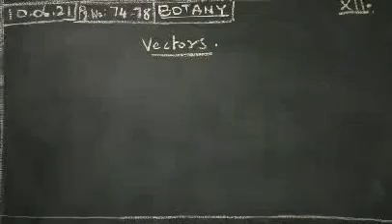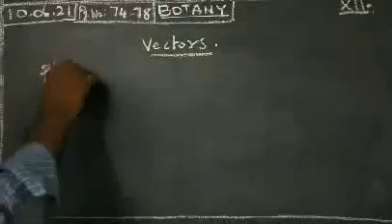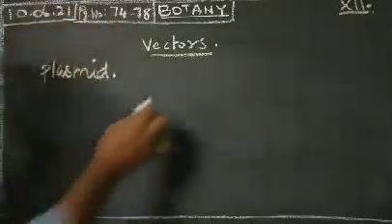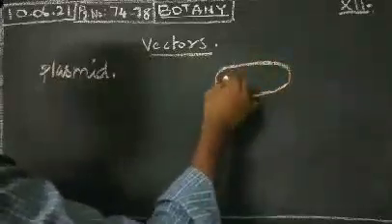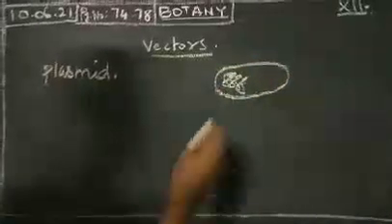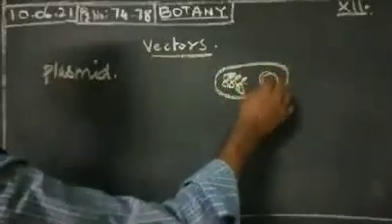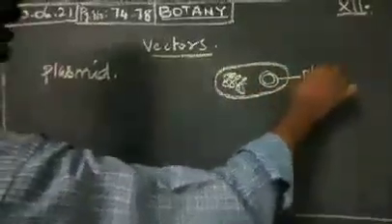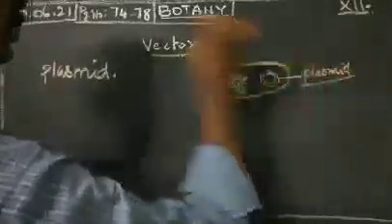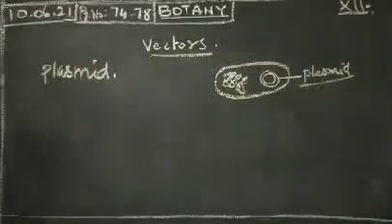A major component of a gene cloning experiment is called a vector, such as a plasmid. In a bacterial cell there is a bacterial chromosome, and inside it there is another circular double-stranded DNA. That is called a plasmid. It is nothing but the vector in bacterial cells. So the major component of a gene cloning experiment is called a vector, such as a plasmid.